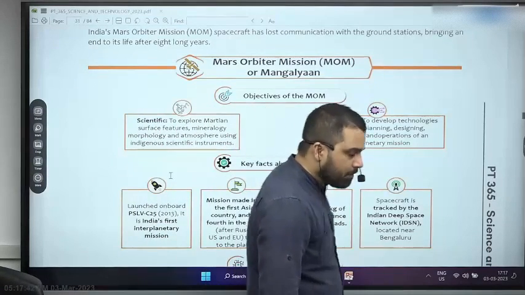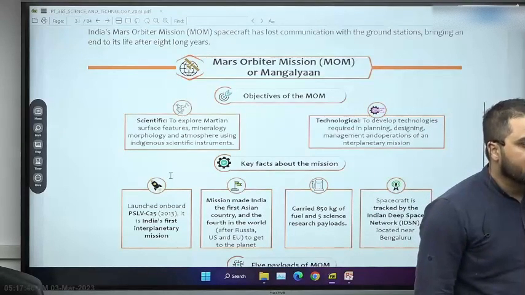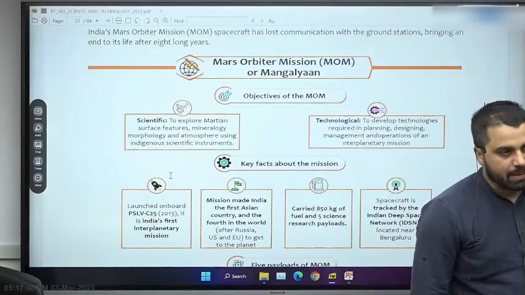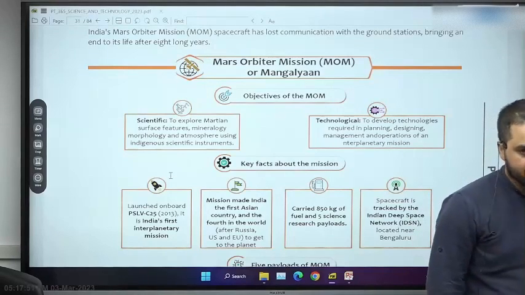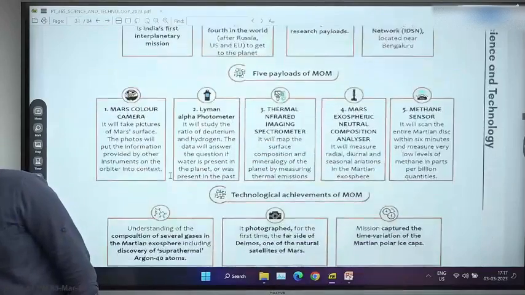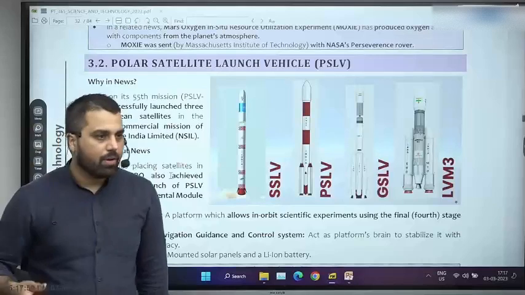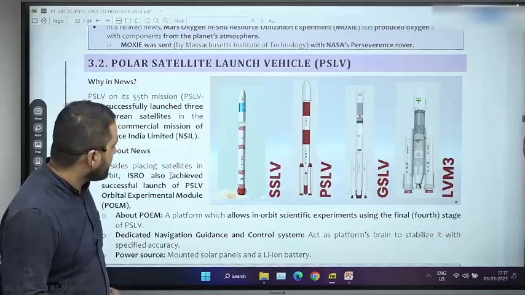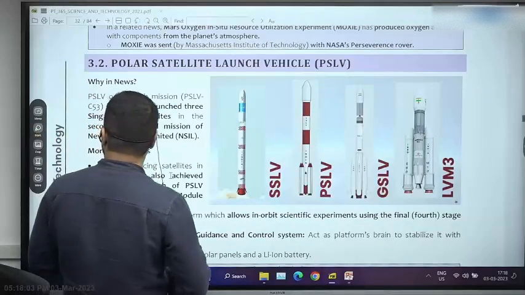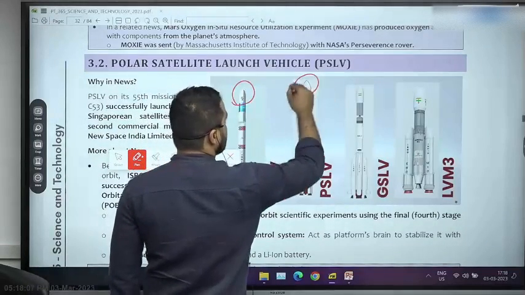As a topic of PSLV, you should remember, not because of this mission. PSLV in itself is a very important topic. And PSLV, I think that is the next topic. So ISRO has many rockets. All these rockets का purpose क्या होगा? That top of rocket carries a satellite or a spacecraft, and that is delivered into space, right?